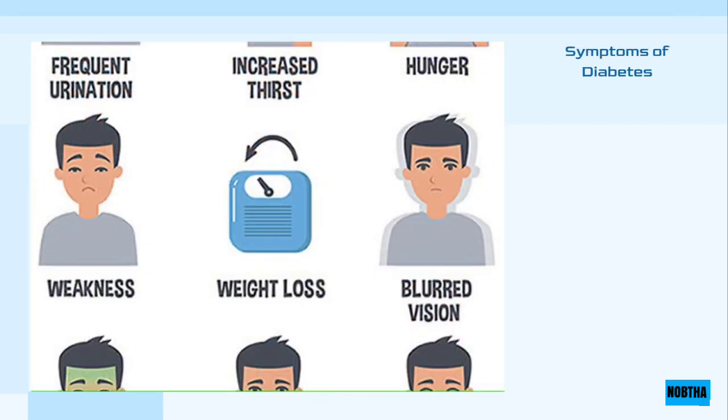Symptoms of diabetes are often caused by high blood glucose. Symptoms can be too mild to be observed, especially in type 2 diabetes. Some people do not know that they have diabetes until complications occur. In the case of type 1 diabetes, the symptoms are more pronounced and appear quickly within days or weeks, and they are also more severe.